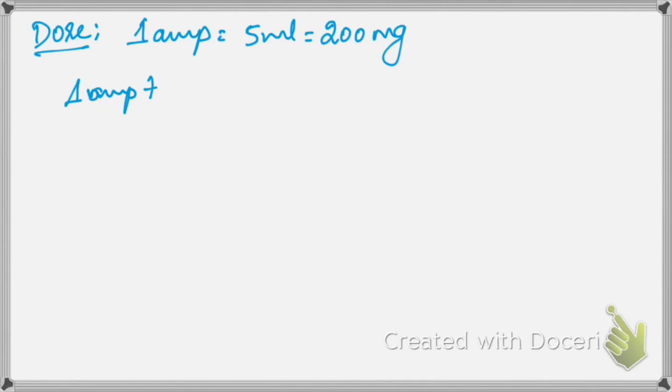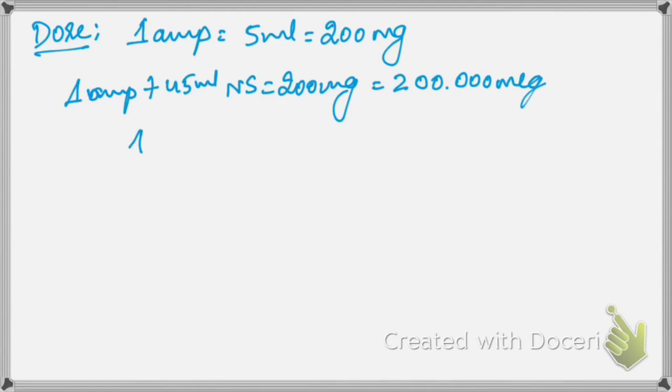Next step is the dose. What is the dose calculation? One ampule of dopamine contains 5 ml, that is 200 mg. So one ampule we mix with 45 ml NS, so it becomes 2 lakh mics in 50 cc that we take. So 1 ml contains 4000 microgram.